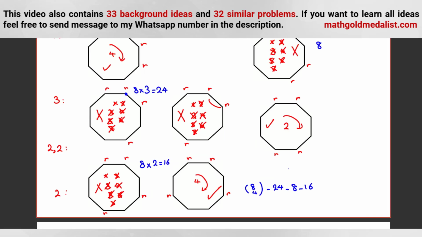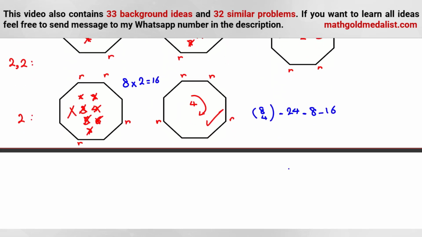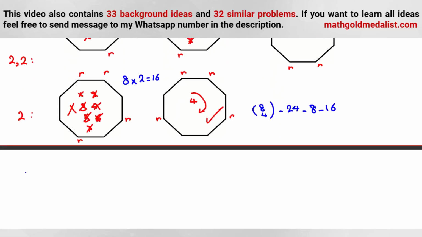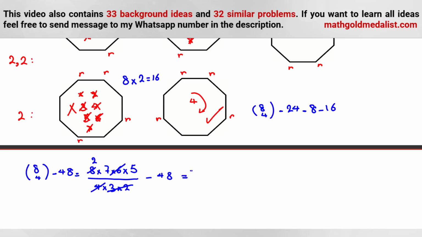So let's calculate this part. 8 choose 4 is what? Let's write 8 choose 4 minus 24 and 16 is 40 minus 48. 8 choose 4 is 8 times 7 times 6 times 5 over 4 factorial, 4 times 3 times 2, minus 48. 3 times 2 is 6, 4 is 2, 2 times 5 is 10, 70 minus 48. So it will be 22.